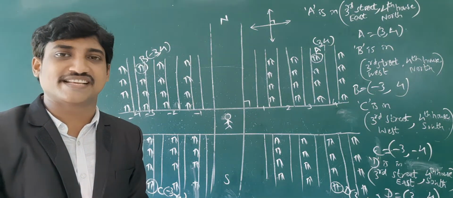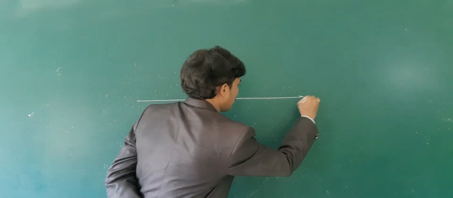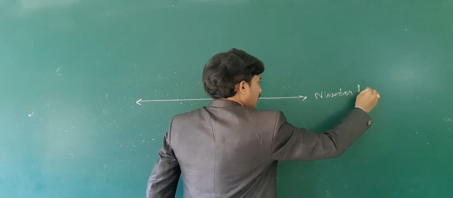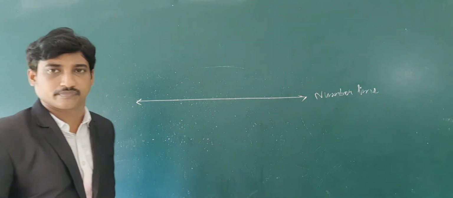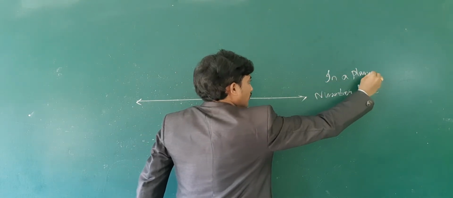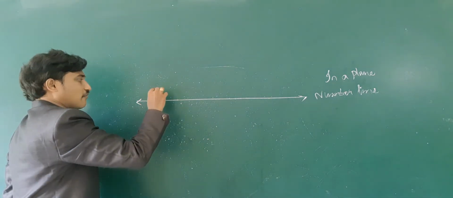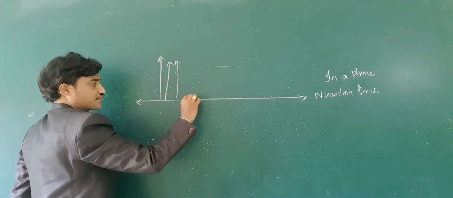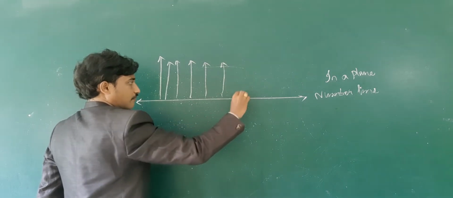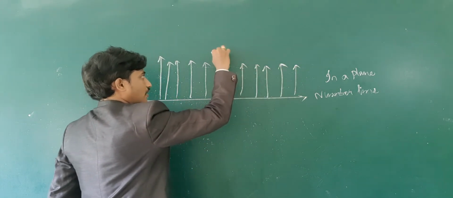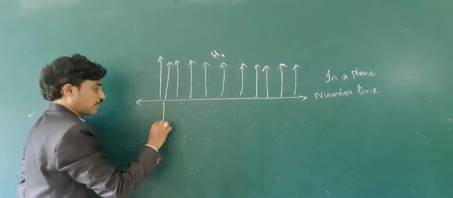Let us know the Cartesian system. If we draw a real number line in a plane, then that number line divides the plane into two half planes.